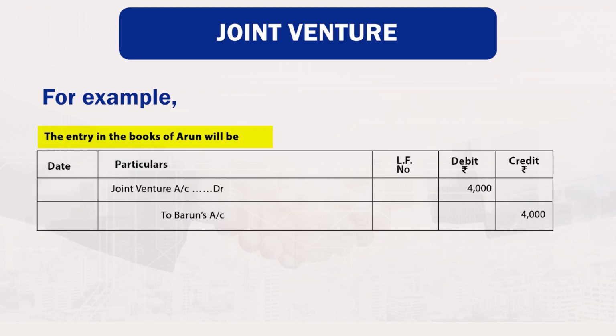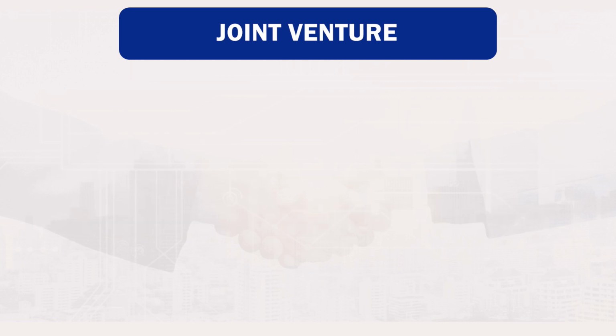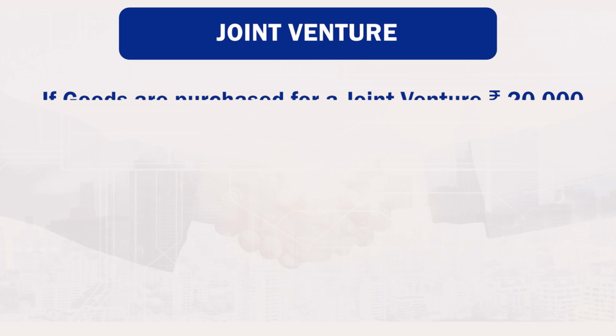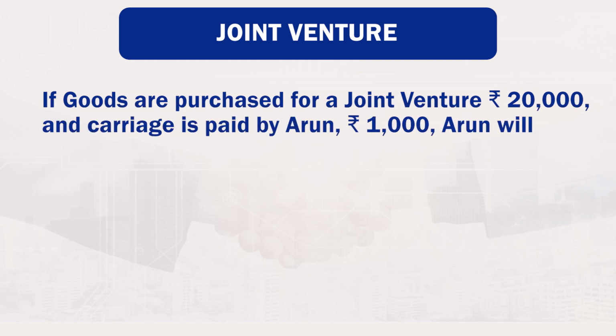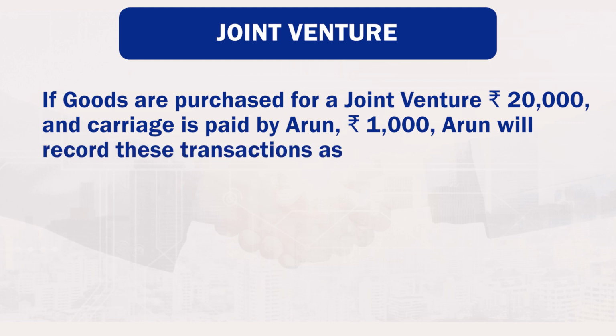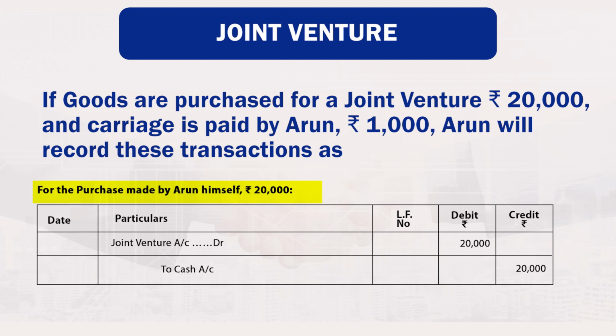The entry in the book of Arun will be joint venture account debited by 4,000 to Barun's account credited by 4,000. If goods are purchased for the joint venture for rupees 20,000 and carriage is paid by Arun rupees 1,000, Arun will record this transaction as for the purchase made by Arun himself rupees 20,000, joint venture account debited by 20,000 to cash account credited by 20,000.